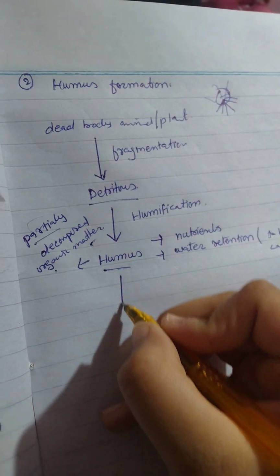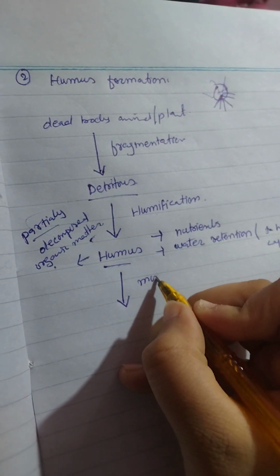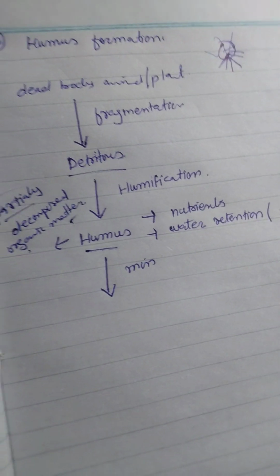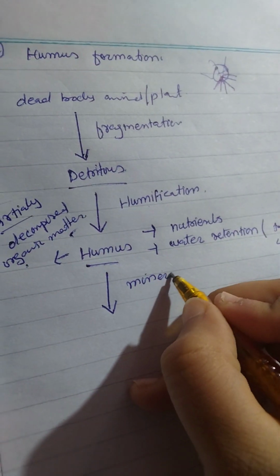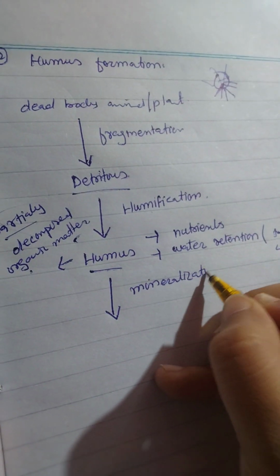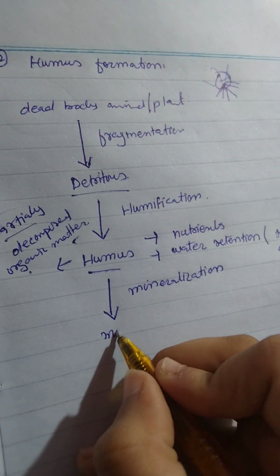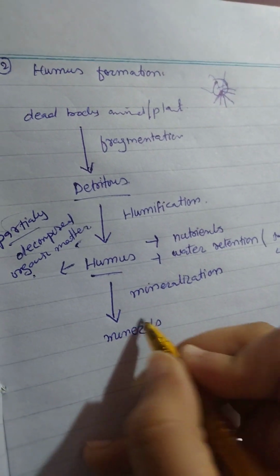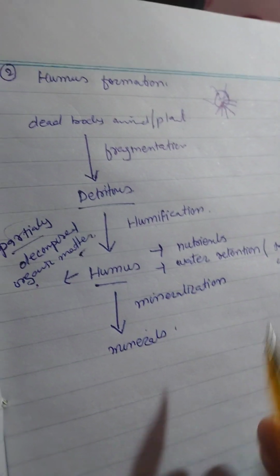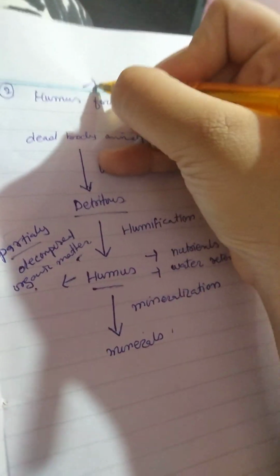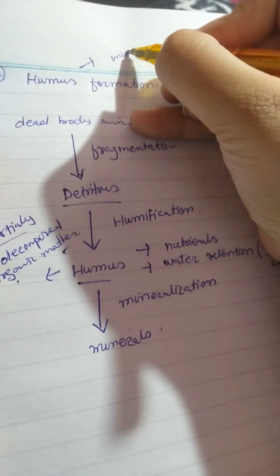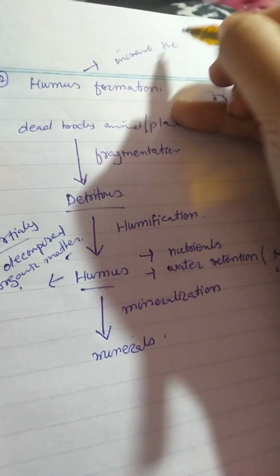Now what will happen after humus? There will be a process of mineralization, and minerals will be formed, right? Basically this humus formation is done in order to increase the soil fertility.